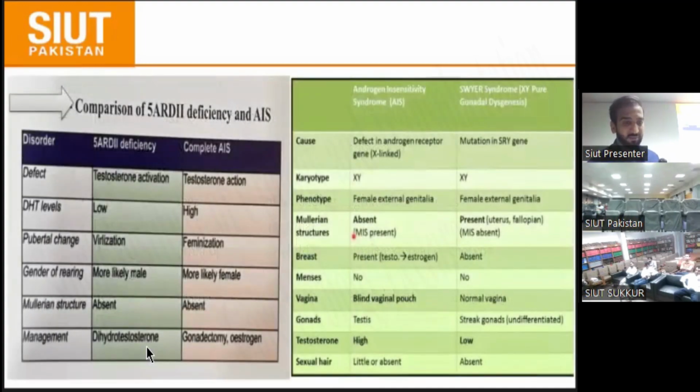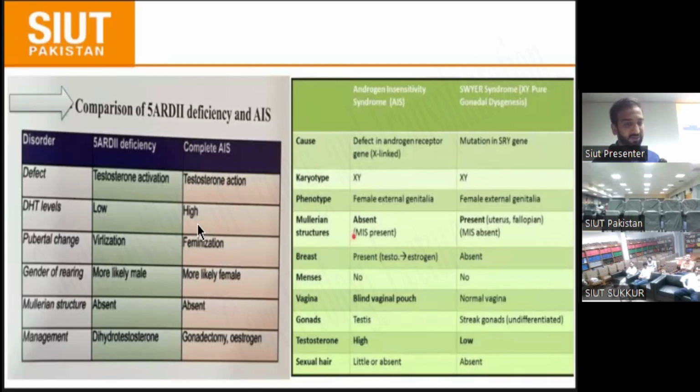These are the slides on the comparison between 5-alpha reductase deficiency and androgen insensitivity syndrome. In 5-alpha reductase deficiency, as you already know, there is a defect in the conversion to dihydrotestosterone. In complete AIS, testosterone is present and dihydrotestosterone is also present, but there is a defect in their actions. In 5-alpha reductase deficiency, testosterone and dihydrotestosterone levels are low, while in complete AIS the measured testosterone and dihydrotestosterone levels are high. Mostly at puberty, virilization occurs in 5-alpha reductase deficiency by the surge of high testosterone.